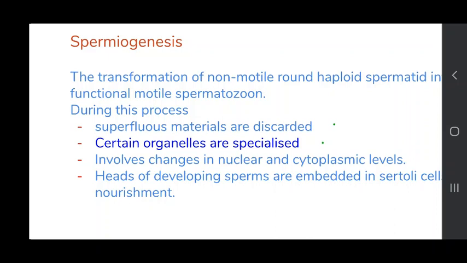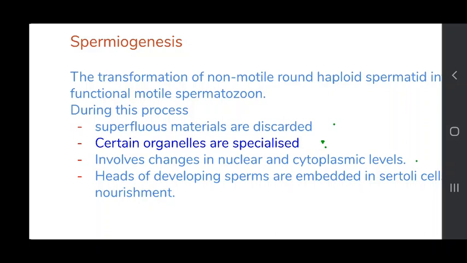You know that spermatids contain all the cell organelles. What are the cell organelles? These are nucleus, Golgi bodies, centriole, etc. Now, तो जो इसके ऑर्गेनल्स रहेंगे वो स्पेशलाइज हो जाएंगे. Then it involves changes in nuclear and cytoplasmic levels.